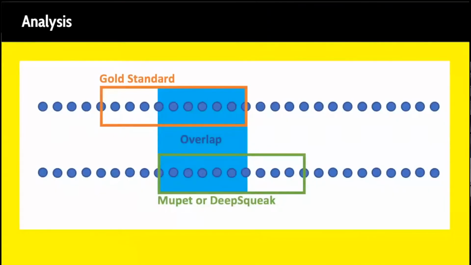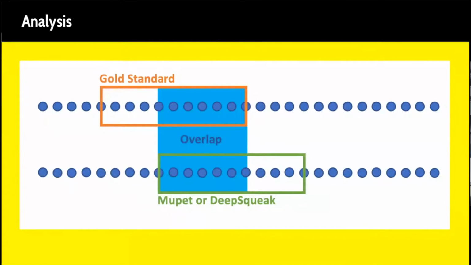After running the data through Muppet and DeepSqueak, two of the outputs were the start times and the end times of the syllables detected by those algorithms. Using this and the start and end times we obtained from manually segmenting the data, we were able to write a code that gave a percentage of overlap of these times, thus showing us how accurately the calls were identified.